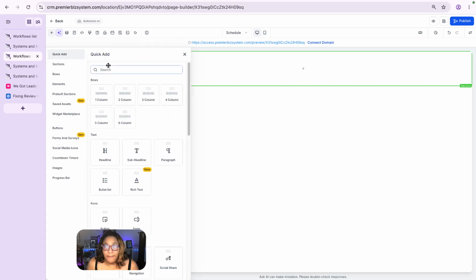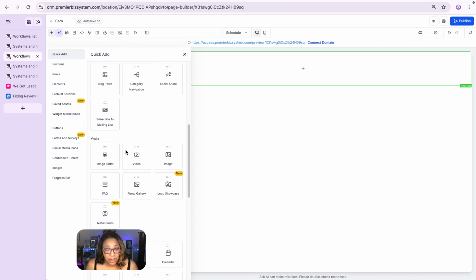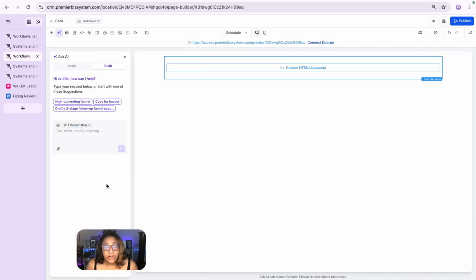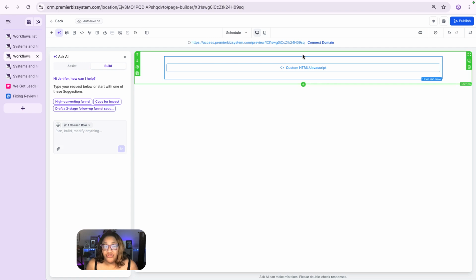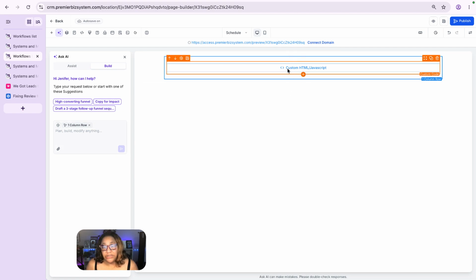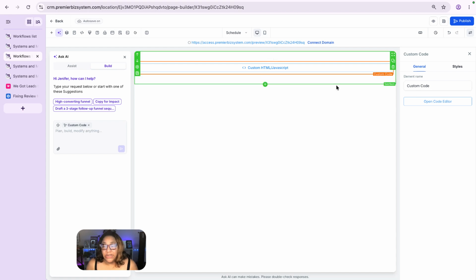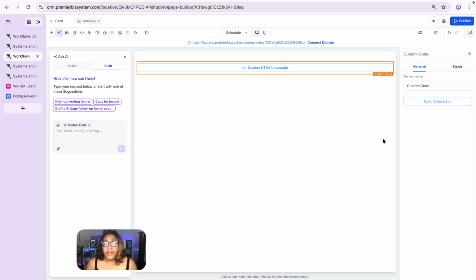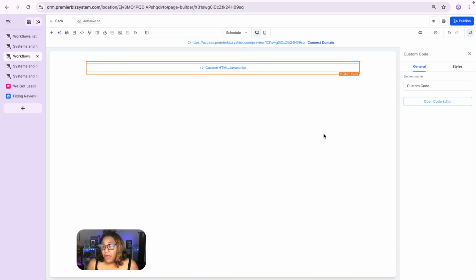It's going to open up my menu of elements to the left. I'm going to scroll down to where I see code. I'm going to click on code. Now it has dropped the code block into my High Level page. Okay. So now what I'm going to do is click inside that code so it opens up the code menu on the right hand side of the screen. Now, I'm going to close this because we're not doing anything with the AI that's inside of here.